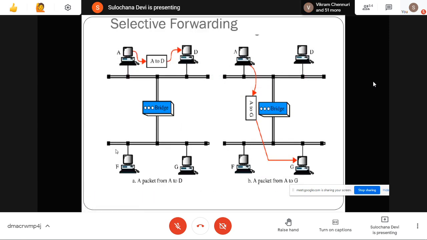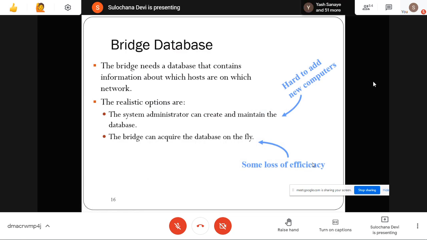And it knows where it is connected. If it has to send something from A to D, that information can pass directly. So the bridge will not pass it to another network. It can go directly. But if it has to pass something which is on the other side of the network, then it will look into the bridge table and forward it to a different port, through which it will reach.